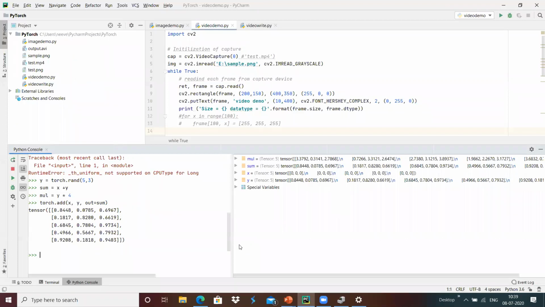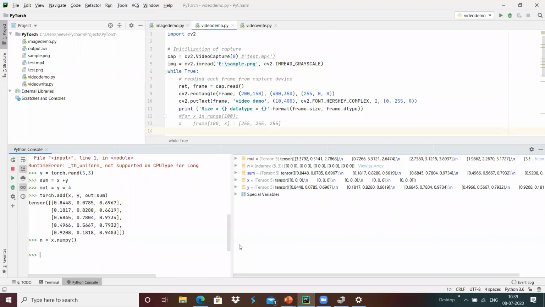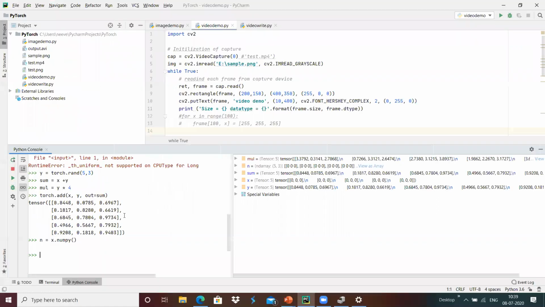For example, to convert to numpy: n equals x dot numpy, which provides the output n as an n-dimensional array of 5 cross 3 elements, which is the conversion. If we want to convert back from numpy to tensor, we can use the function torch dot from numpy.